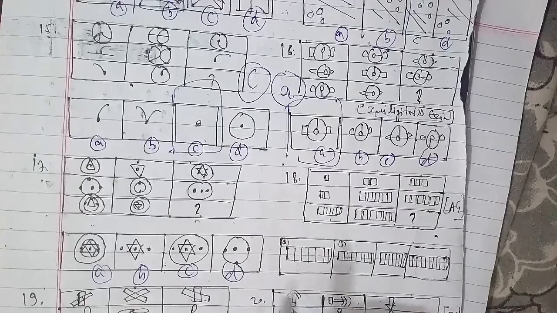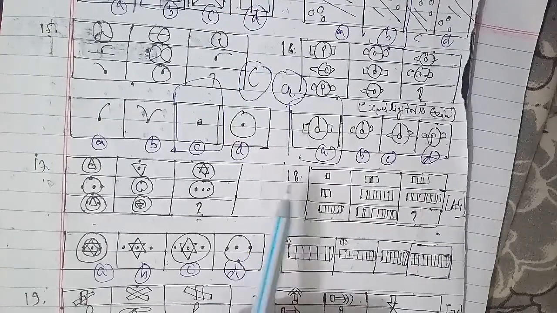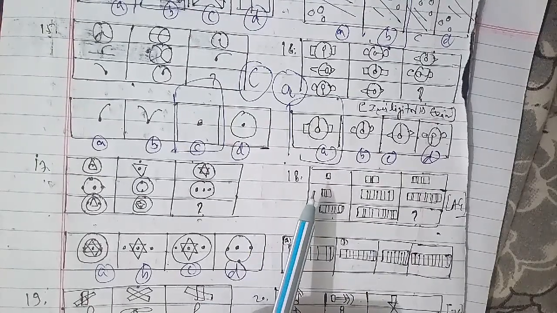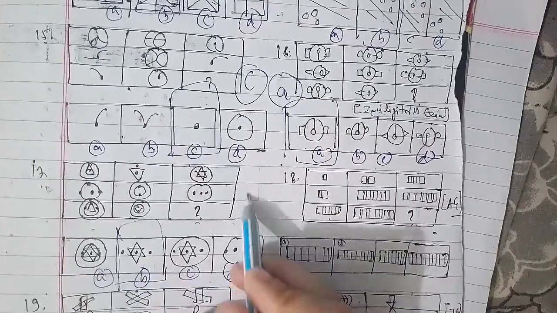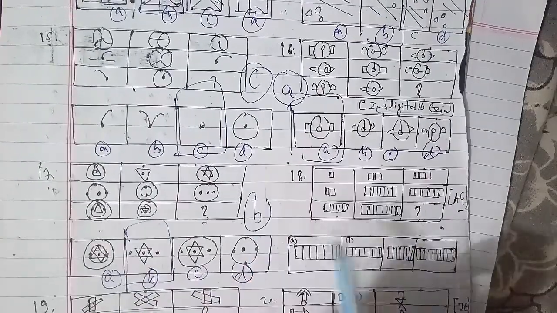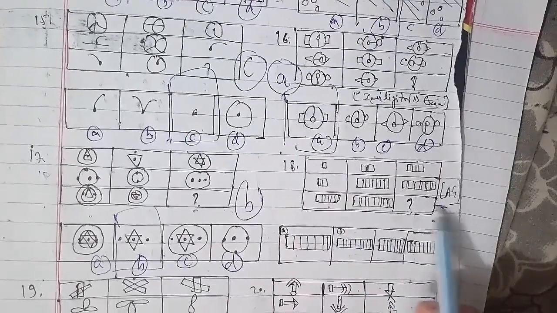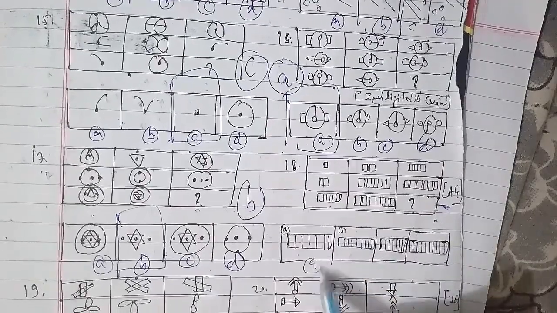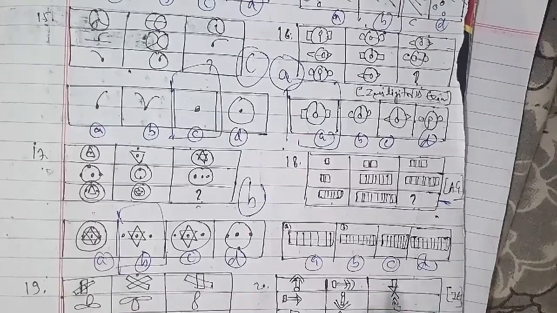We'll go ahead with another one, the 19th question of the session. These were the figures here, A, B, C and D. The third figure in each row comprises parts which are not common to the first two figures. The answer is figure C, the right answer for this question as well.